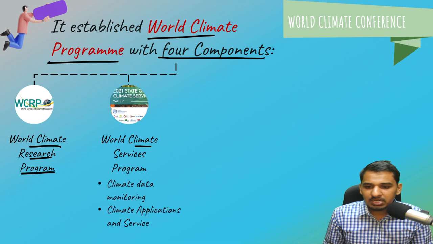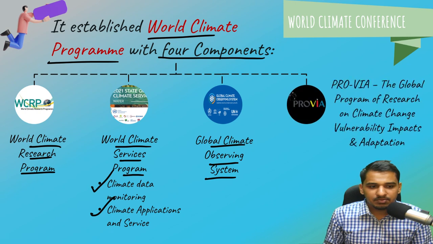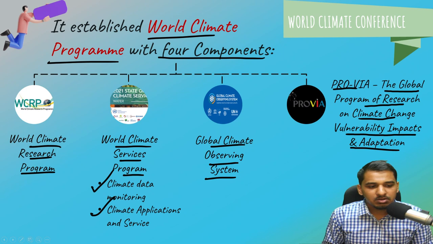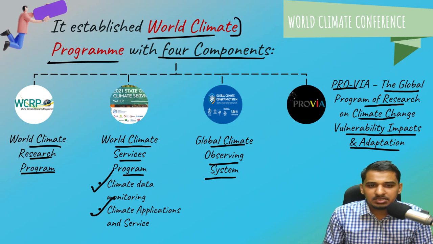Then the second one is World Climate Services Program, which does climate data monitoring and climate applications and services. Third one is Global Climate Observing System. And the fourth one is PROVIA, the Global Program of Research on Climate Change, and VIA stands for Vulnerability, Impacts and Adaptation. So these are the 4 components of World Climate Program.